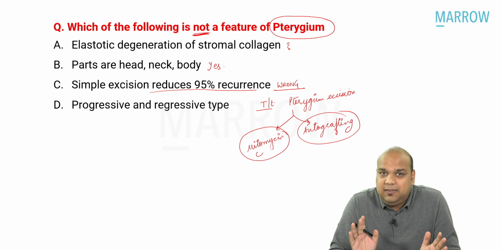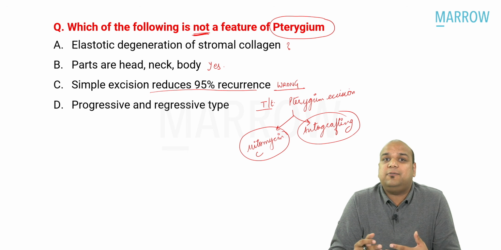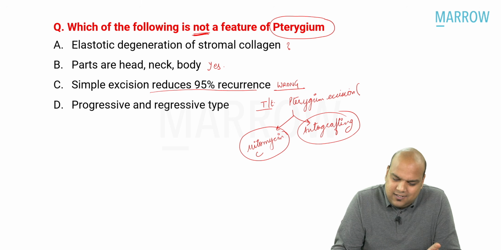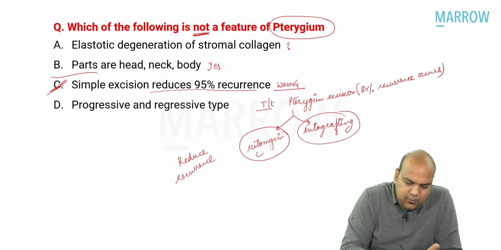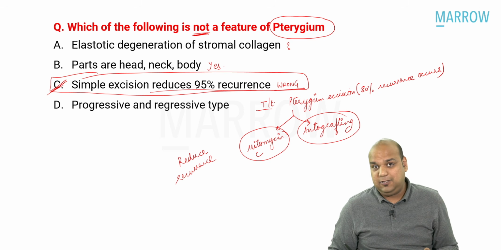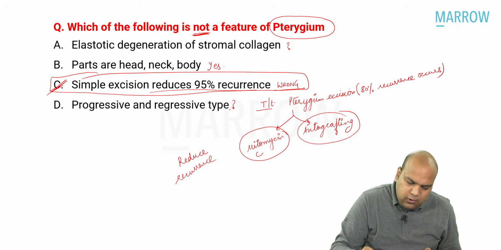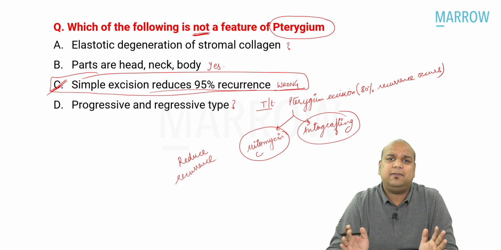Yes, that is my thinking, because I know that only excision leads to high chances of recurrence, almost 80%. 80% recurrence will occur. And that is why, to reduce recurrence, I have to do something else. And that is how I would have solved this question. Which of the following is not a feature of pterygium? The last option, again, I am unsure of. Progressive and regressive type. If I have read it in detail, I know there are 2 types, progressive and regressive.